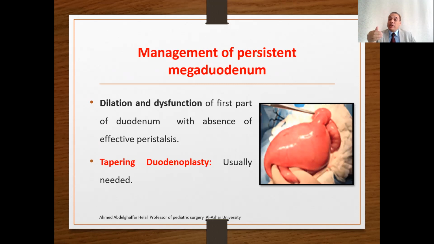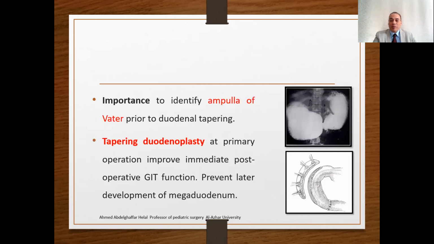The most important is the development of persistent megaduodenum. As we said, megaduodenum is the dilatation and dysfunction of the first part of the duodenum above the obstruction, with absence of effective peristalsis. We perform what is called tapering duodenoplasty. In tapering duodenoplasty, we remove a fold of the anti-mesenteric part of the duodenum after inserting an adequate caliber tube. This will lead to treatment of this